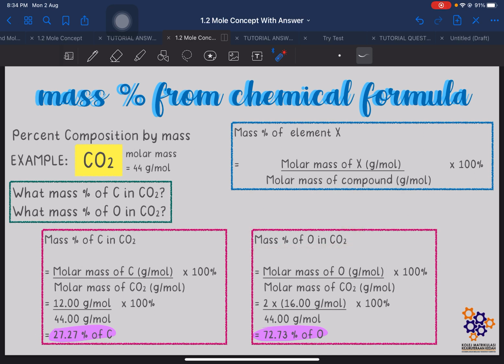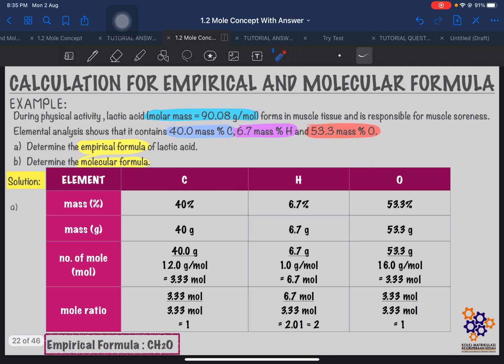Since there are 2 oxygen atoms in one carbon dioxide molecule, there will be 2 times 16 gram per mole divided by 44 gram per mole times 100%. So we will get the mass percentage of oxygen in carbon dioxide as 72.73%.